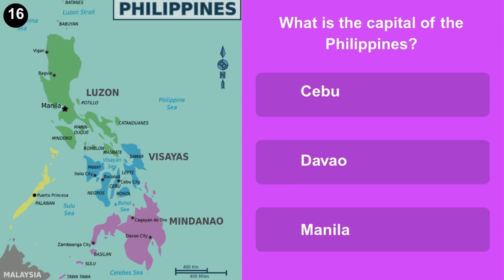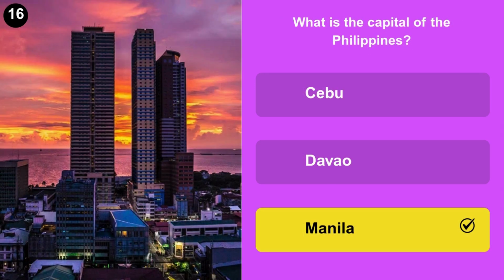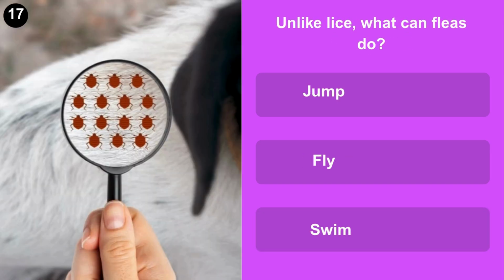What is the capital of the Philippines? Cebu, Davao, or Manila? Unlike lice, what can fleas do? Jump, fly, or swim?